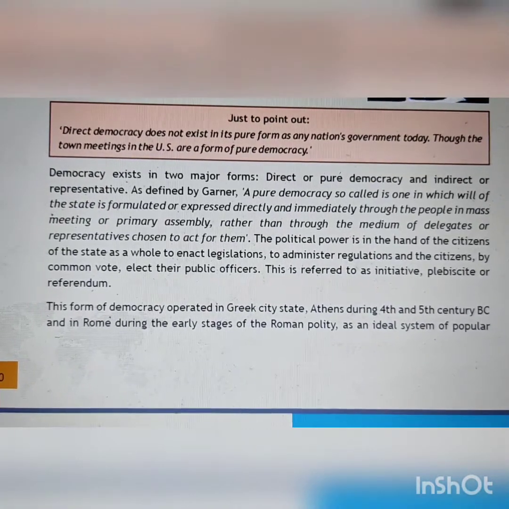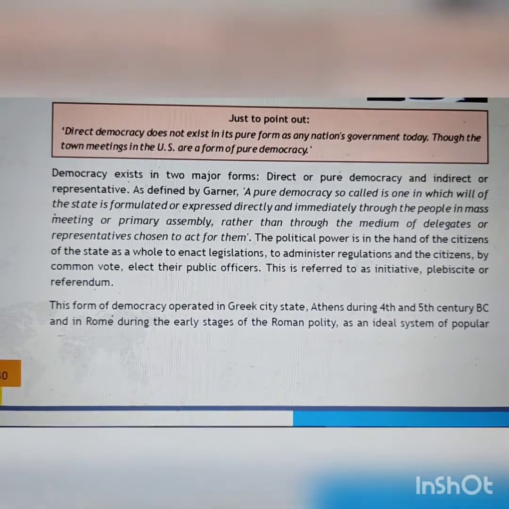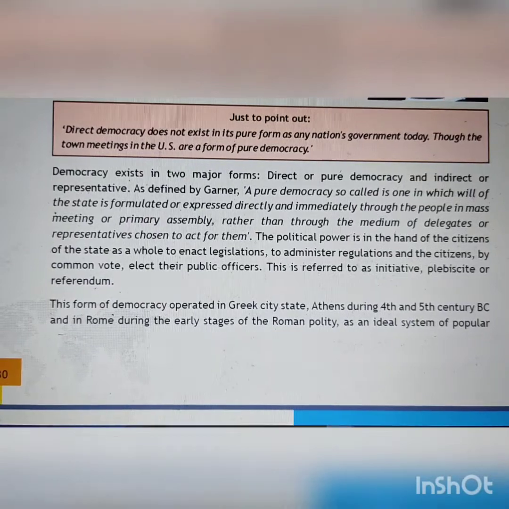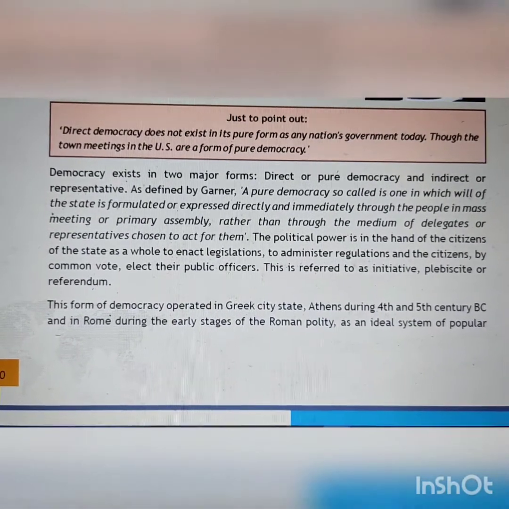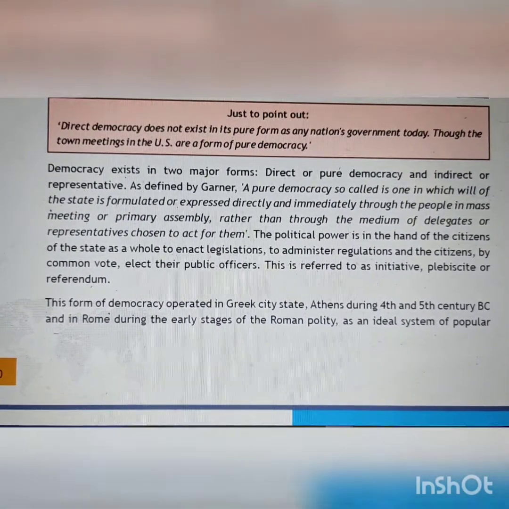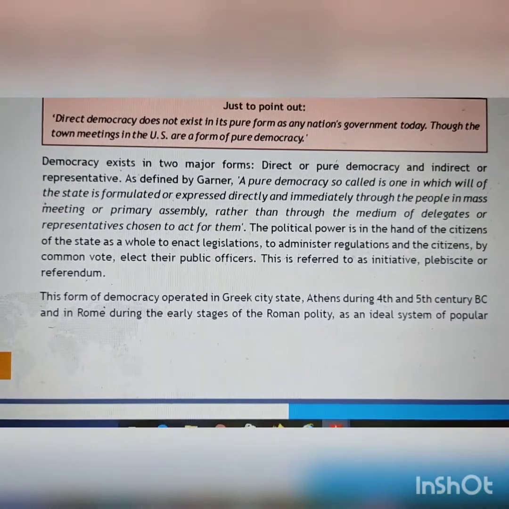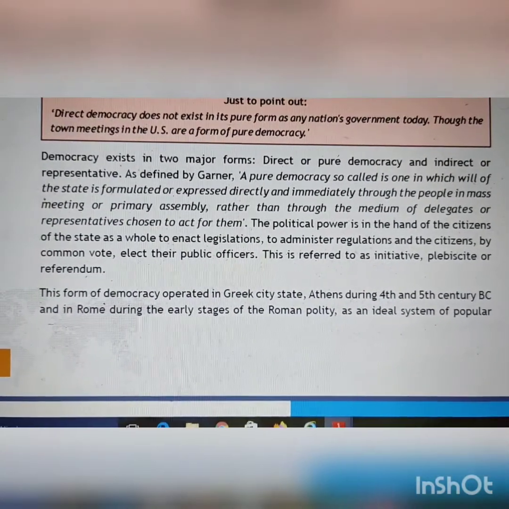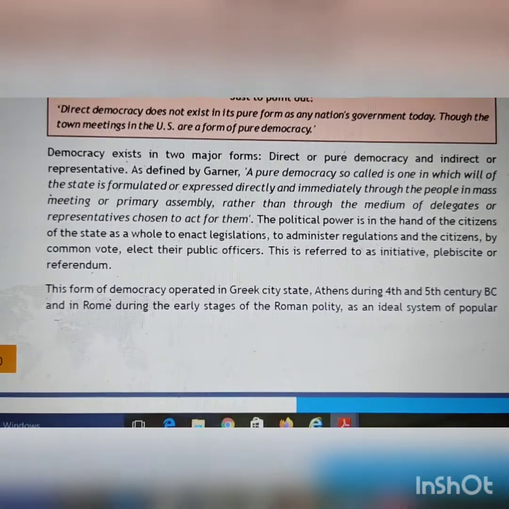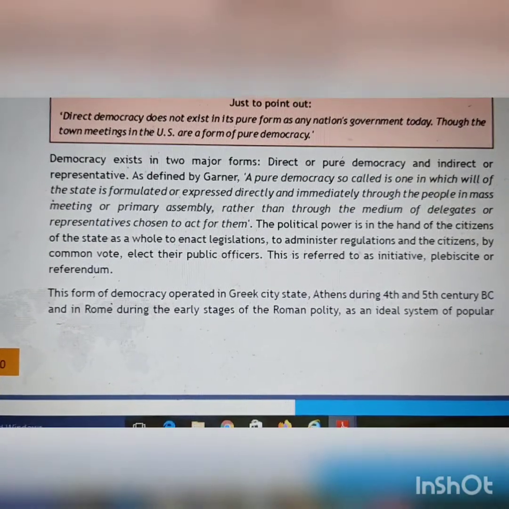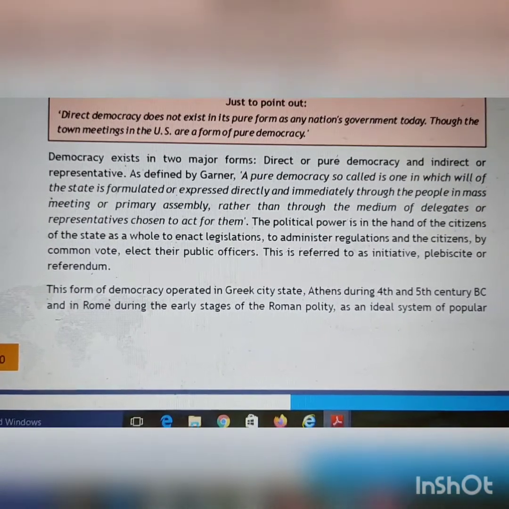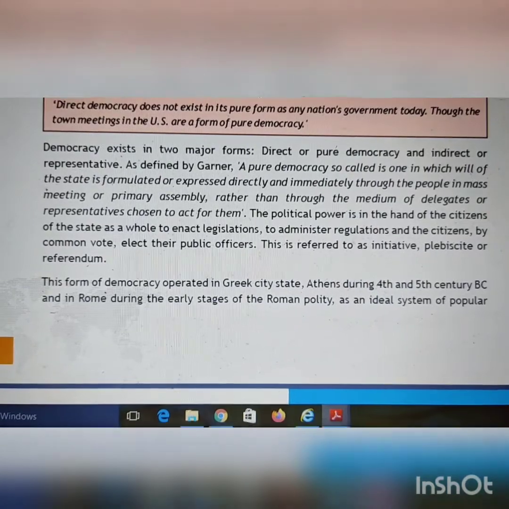That means a pure democracy is one wherein the will of the people, that is, the choice of the people, is expressed directly, and they directly make the policies or directly rule, rather than selecting some people who will be considered their representatives, or delegates.